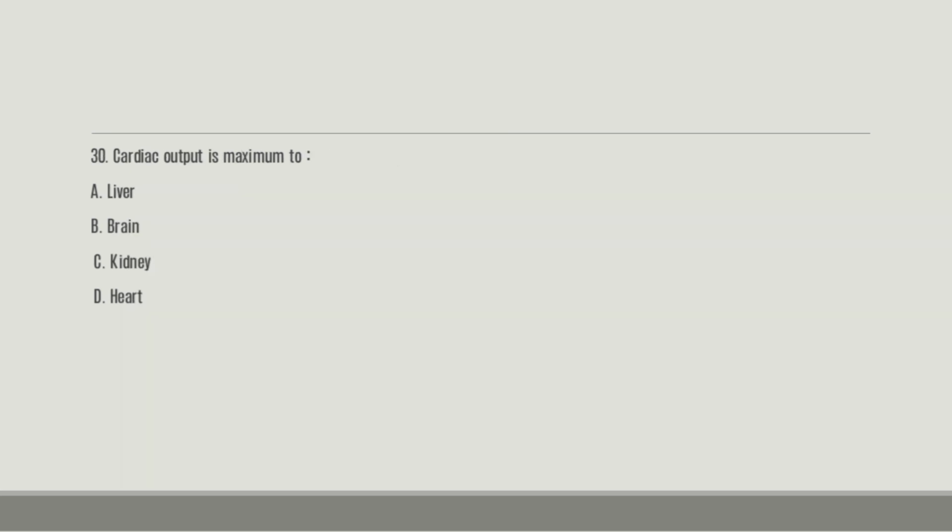Number 30. Cardiac output is maximum. A, liver, B, brain, C, kidney, D, heart. And the right answer here is A, the liver. Liver has lots of blood intake. It needs lots of blood. So does the brain, but the liver needs more.